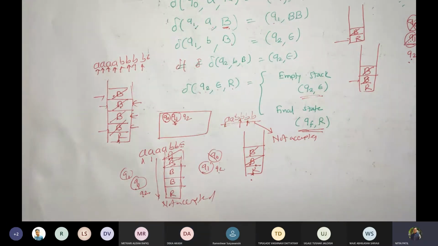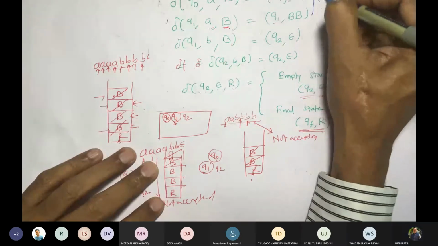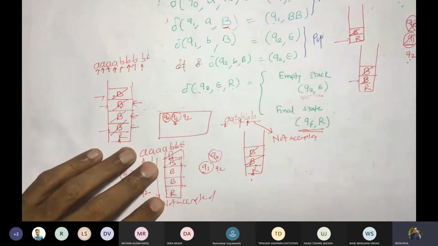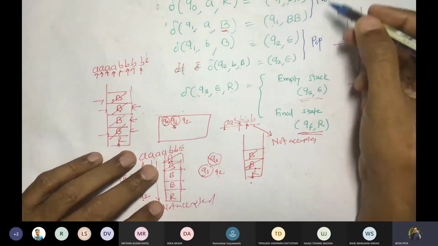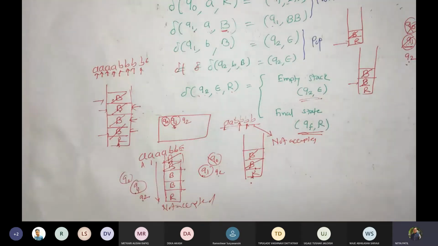I will write this here. These are push operations. These are pop operations. It is not necessary that push and pop should be same in number. Fine. Understood this?